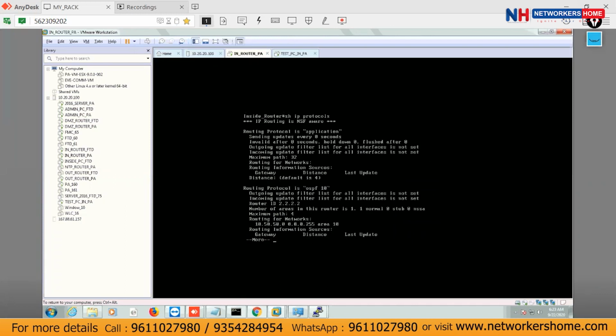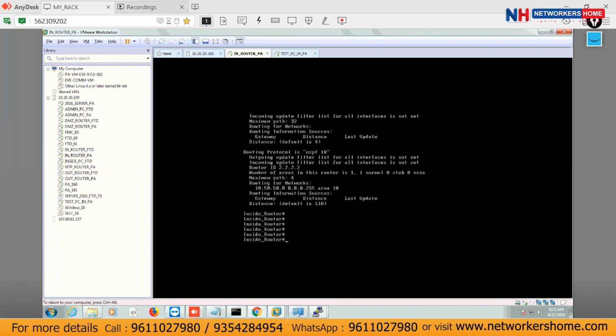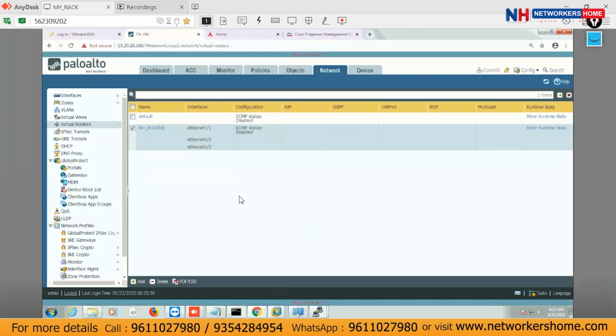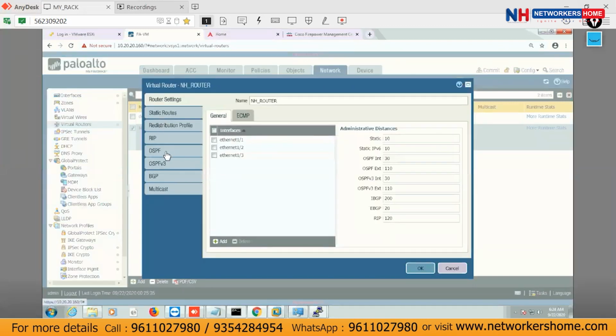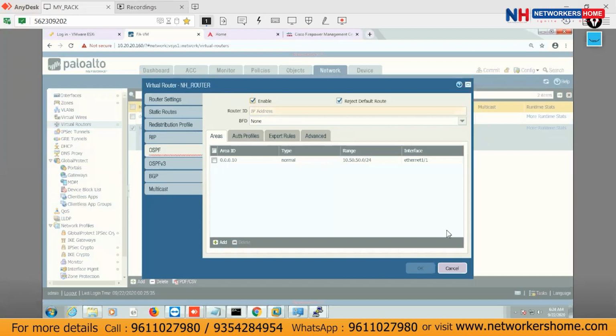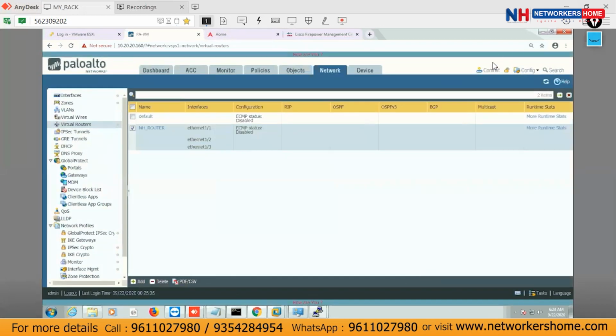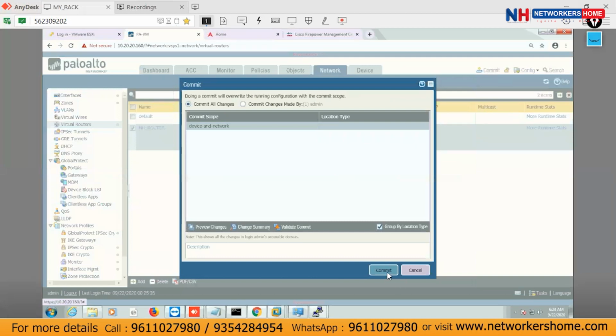Sir, I think it is not enabled on the firewall. What is not enabled? OSPF. Can you open the firewall? Go to that OSPF, not enabled. What's the reason? Okay, enable it. This is the router ID, which was missing here. Router ID 0.0.0.10, I'm using again. Okay, that's it. Make it okay and commit.